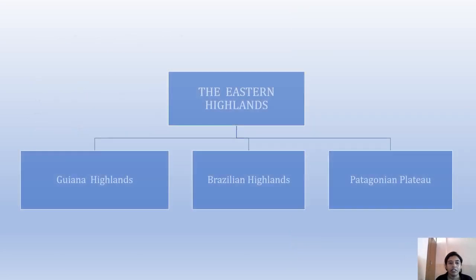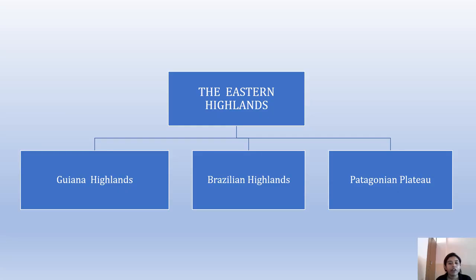Next to this, we will discuss the Eastern Highlands. Actually, the Eastern Highlands mainly consist of 3 highlands, in which the Guyana Highland is situated in the north, the Brazilian Highland is in the east central, and the Patagonian Highland.